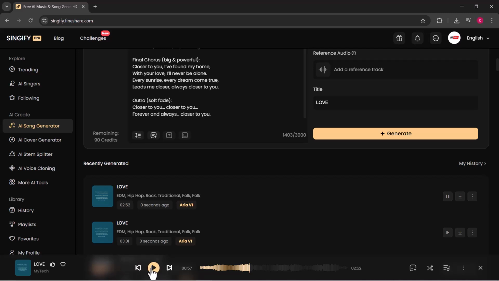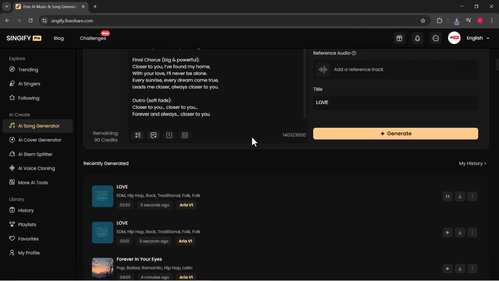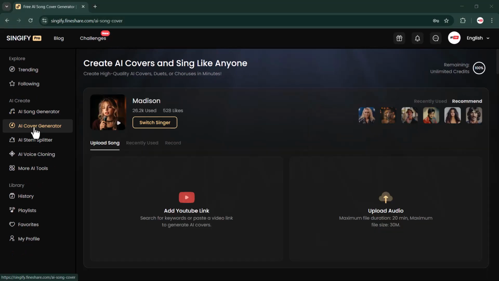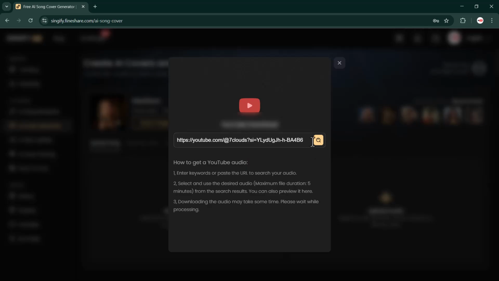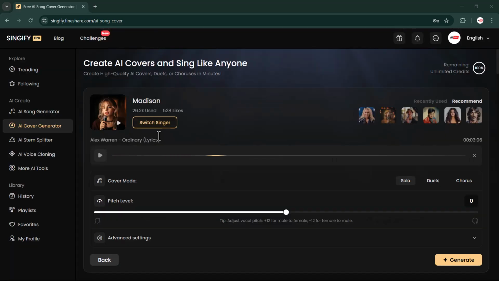I already tried it and honestly the results were mind-blowing. The generated track sounded polished, romantic and really authentic. Just like a professionally made song. Now let me move on to the third feature. So guys, at this step you can either paste a YouTube song link or upload your own sound directly here. Once that's done, simply click on the switcher button.